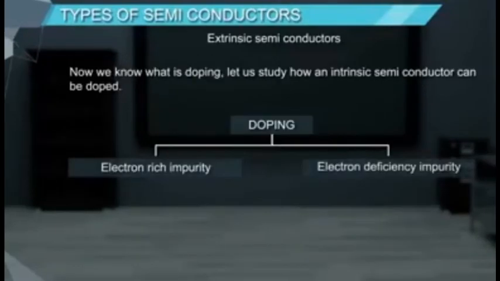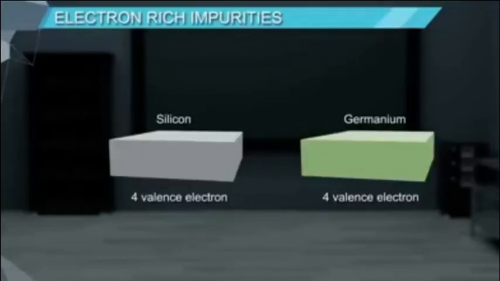We know that addition of impurity to an intrinsic semiconductor is called doping, and this doping can take place in two ways. First is electron rich impurity and second one is electron deficient impurity. First we discuss doping with electron rich impurity.